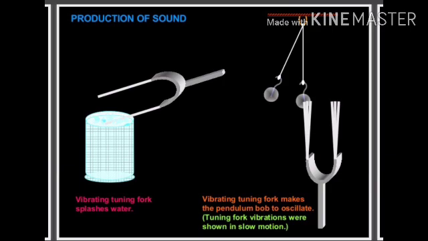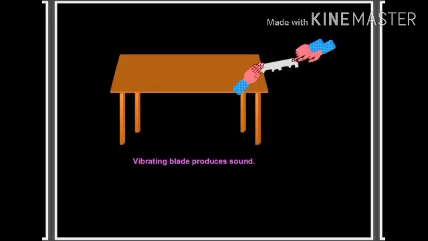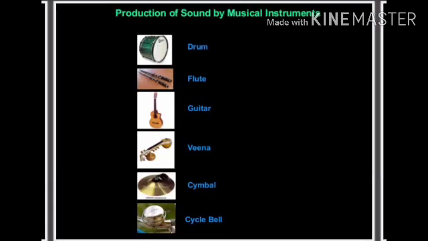Similarly, when an object like a tuning fork hits a pendulum, or a plate or other thing, vibrations are produced. These vibrations form successive compressions and rarefactions in the medium, which produces the sound. We can take another example. A vibrating blade produces a sound when it vibrates, or when we cut something it produces a sound. These sounds are produced due to the vibrations produced in these objects.